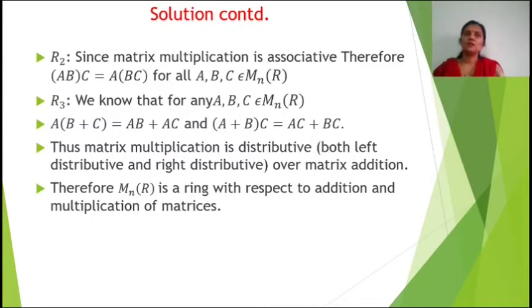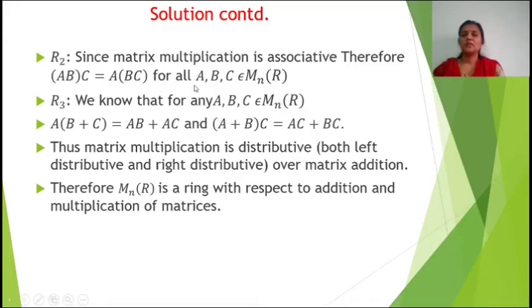Now we have to show the ring axioms R2 and R3. R2 says that multiplication is associative. We know that matrix multiplication is associative. Therefore (AB)C = A(BC) for all A, B, C in M_n(R). Now we have to show that the right and left distributive laws are satisfied.